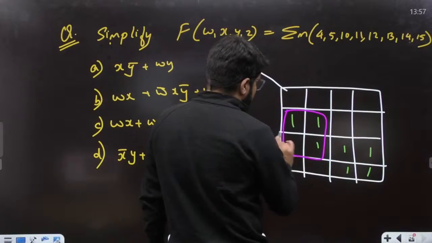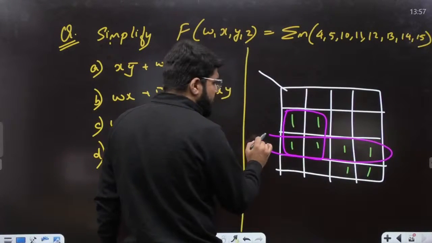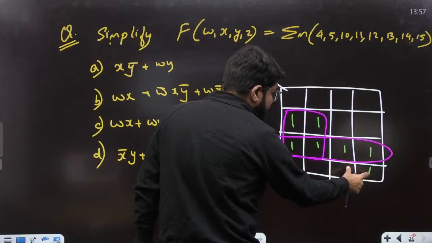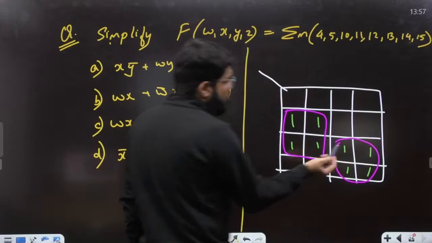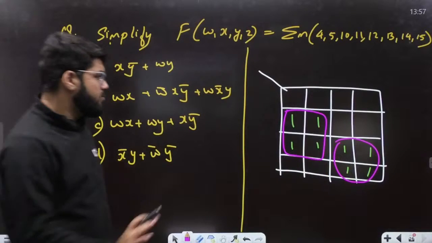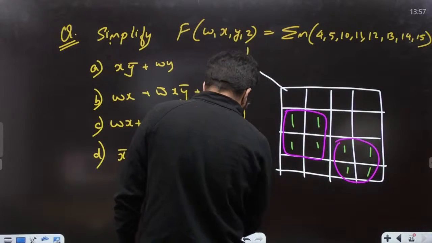And here, now, even if you take this row, will it be useful for you? Because these two minterms can make a quad. Why take it as a pair? And if you take this quad, there is no need to take any unnecessary term. So only 2 quads are there.